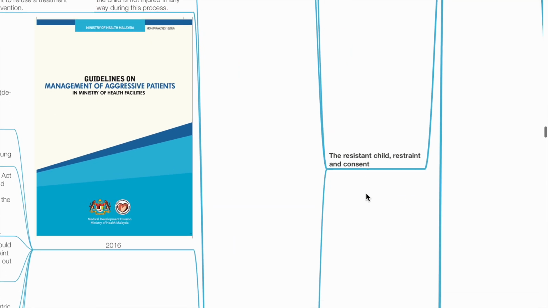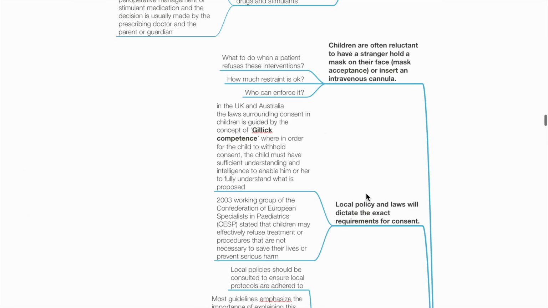Next, we move on to the resistant child, restraint and consent. Children are often reluctant to have a stranger hold a mask on their face or insert IV cannula. Local policy and laws will dictate requirements for consent.